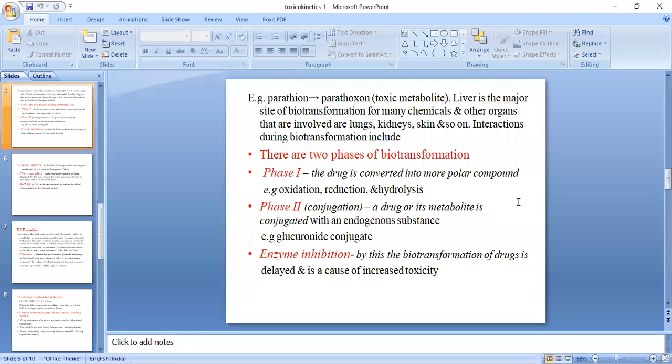In enzyme inhibition, the biotransformation of the drug is delayed and this leads to an increase in toxicity. For example, if by chance or by choice any toxic substance or drug is given, and there is an antagonist, it is going to inhibit and delay the elimination from the body, and the substance may stay in your body for a prolonged period of time. This may again lead to toxicity.